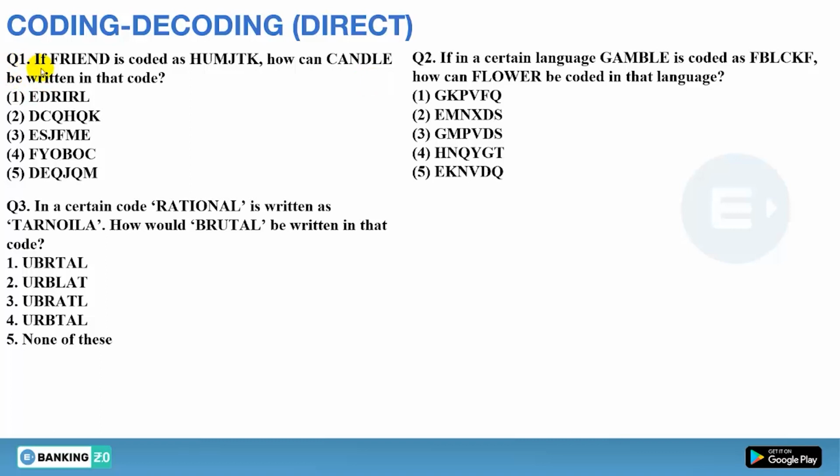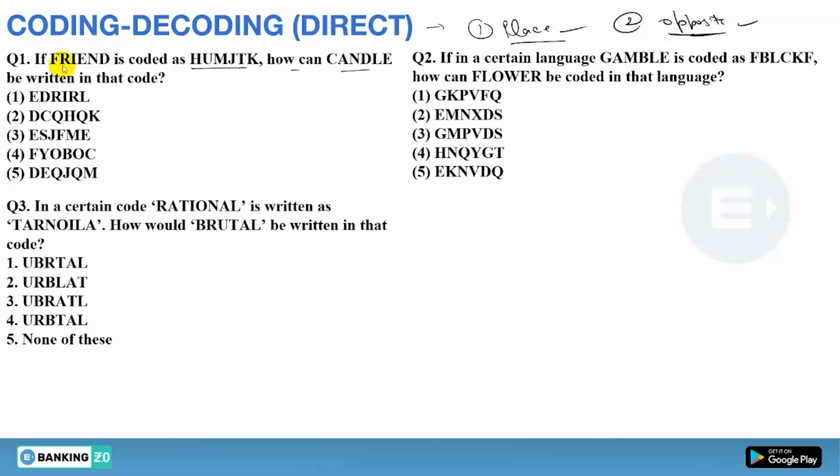First of all, see, if friend is coded as this one, how can candle be coded? Whenever you are doing coding decoding, the first thing you have to remember is the place value of each and every letter, that is a must. Second, the opposite letters. If you don't know about all these things and how to solve the questions, you can go and watch my banking foundation core video. There you can easily learn how to remember the place values or opposite letters.